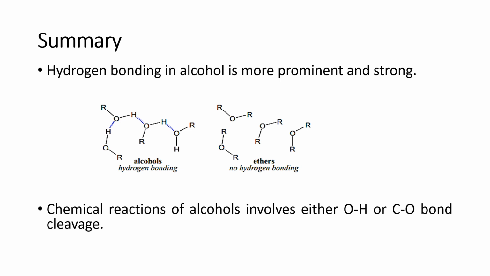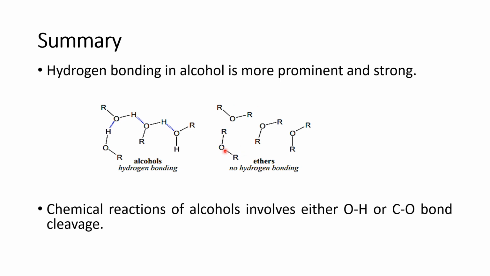Now, let's summarize our whole discussion. We have already discussed the salient features of alcohol, their reactivity, the salient features of ether, and their reactivity. Now, let's summarize the main points. Firstly, alcohol contains hydrogen bonding and is reactive in nature, whereas ether is stable and inert. It contains no hydrogen bonding.